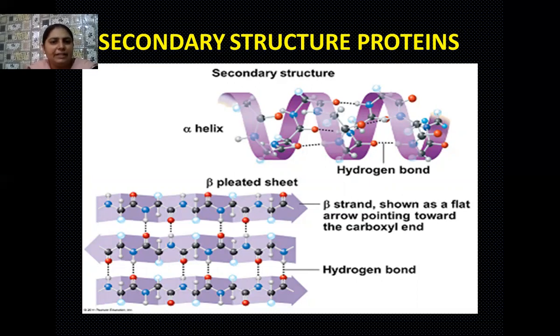And in the beta pleated sheet, what you observe, there are different layers of the amino acids, and you can imagine these layers of amino acids lying one above the another in the similar way as the thin sheets of a material. They are arranged one above the another. So all of these sheets of the amino acids, that means the adjacent amino acid sheets, they have interaction with each other with the help of hydrogen bond that is present between the adjacent amino acids. So this is the beta pleated sheet structure or the secondary structure of proteins.